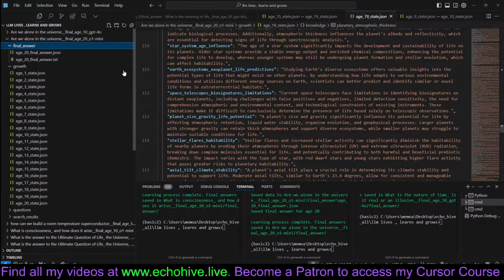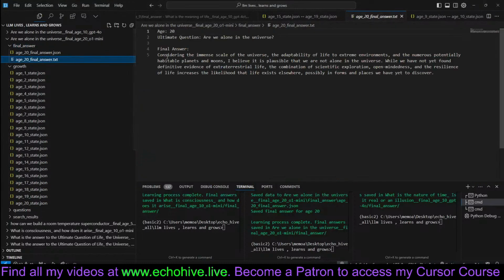Let's take a look at the final answer. Considering the immense scale of the universe, the adaptability of life to extreme environments, and the numerous potentially habitable planets, I believe it's plausible that we're not alone in the universe. So, see, it gave a more affirming answer. While we have not yet found definitive evidence of extraterrestrial life, the combination of scientific exploration, open-mindedness, and resilience of life increases the likelihood that life exists elsewhere, possibly in forms and places we have yet to discover.